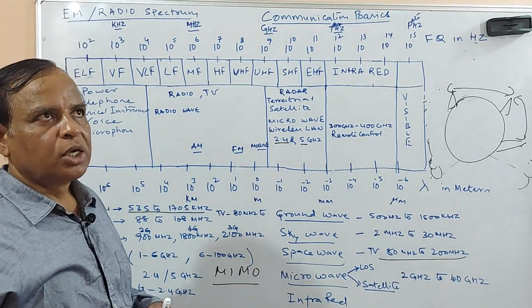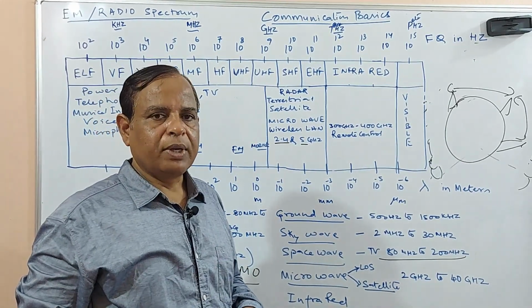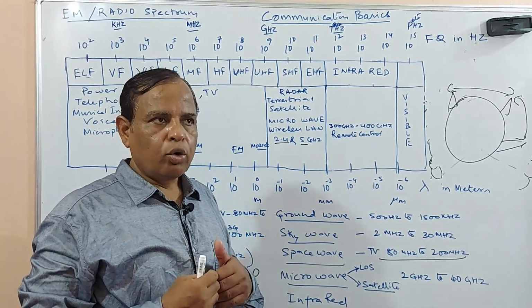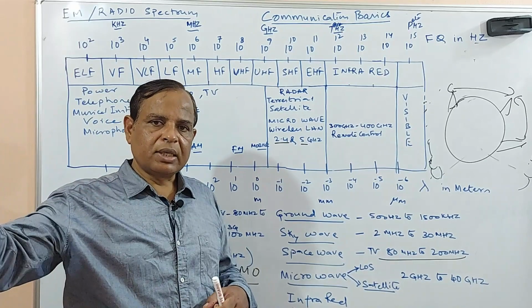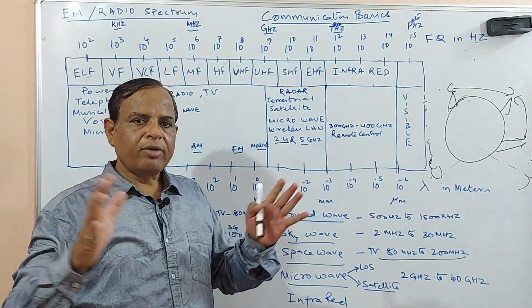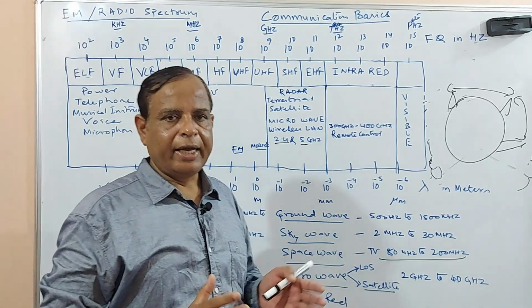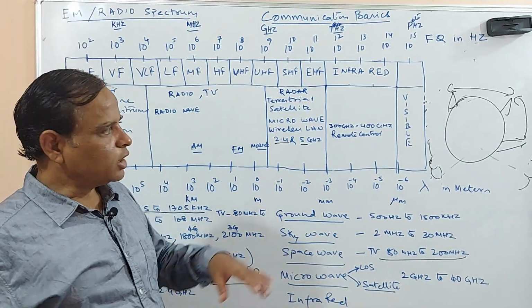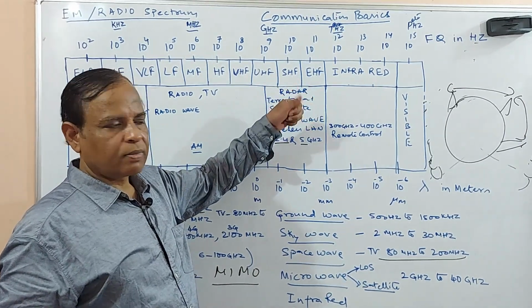Why we are doing this is to locate moving things in free space. So you can locate your own aircraft, whose aircraft this is, whether it is ours or somebody else's. So you have clear control and command of your airspace. That is the purpose of radar. This is used by the defense forces.